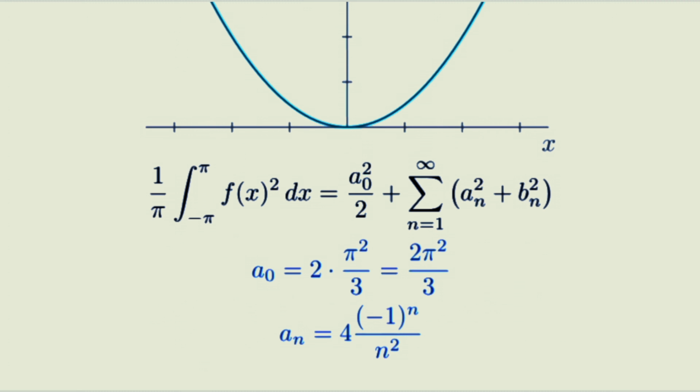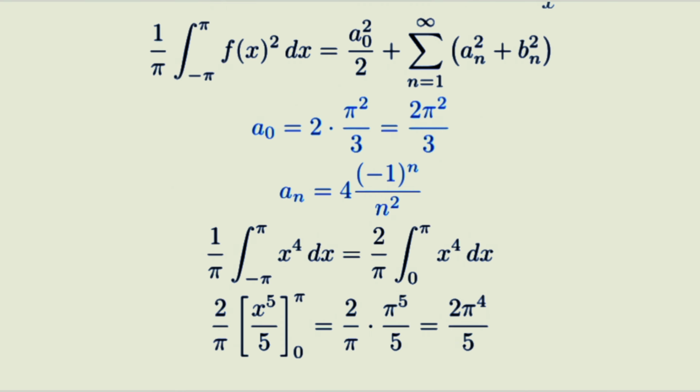Now, we compute the left side of Parseval. We need the integral of x to the fourth, because f of x squared is x to the fourth. Let's compute 1 over pi times the integral from minus pi to pi of x to the fourth. Since the function is even, we can double the integral from 0 to pi.